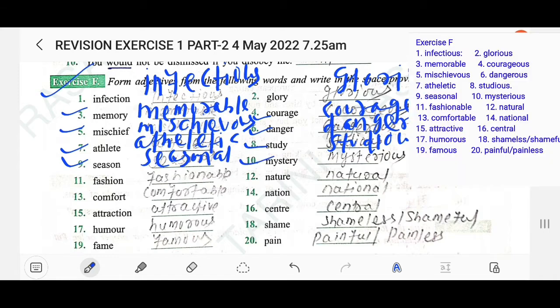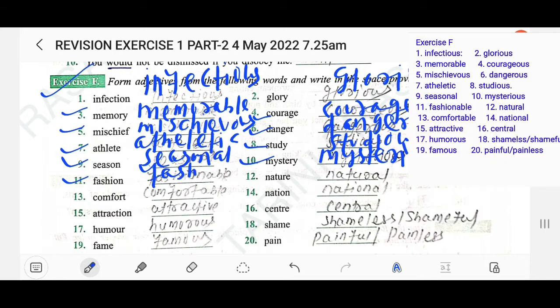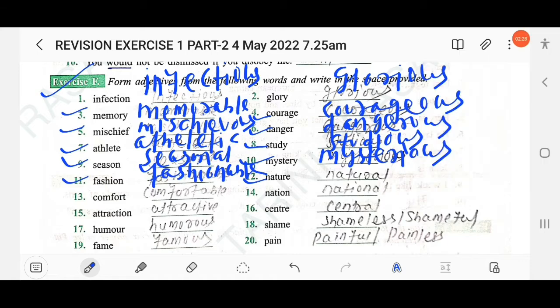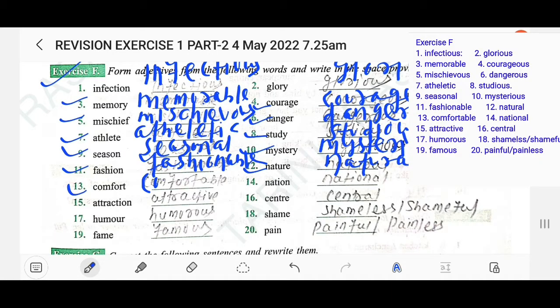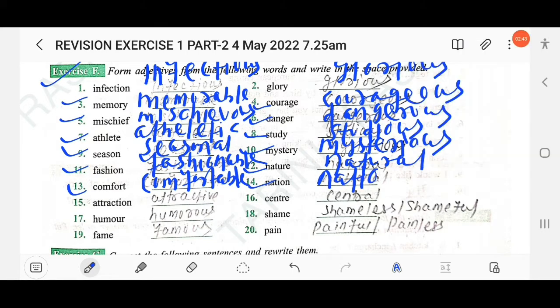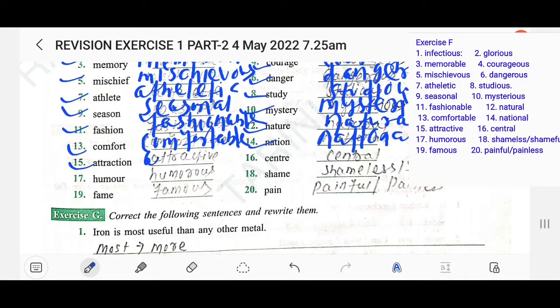The next are mystery, mysterious. The next are fashion, fashionable. The next are nature, natural. The next are comfort, comfortable. The next are nation, national. The next are attraction, attractive.